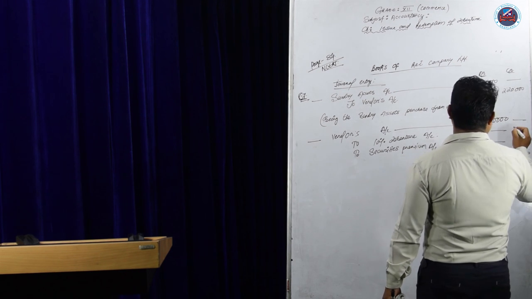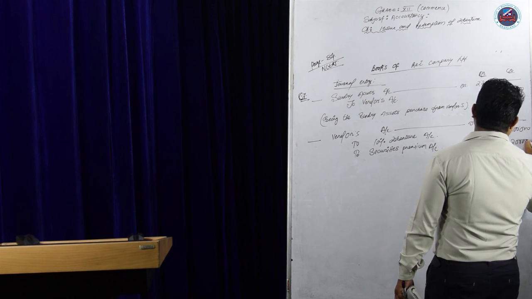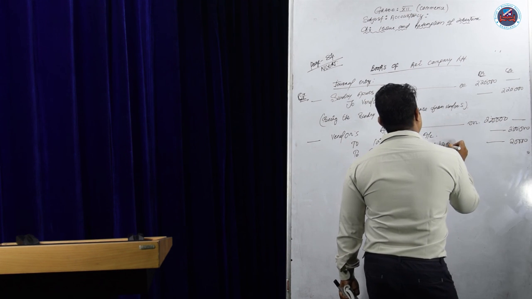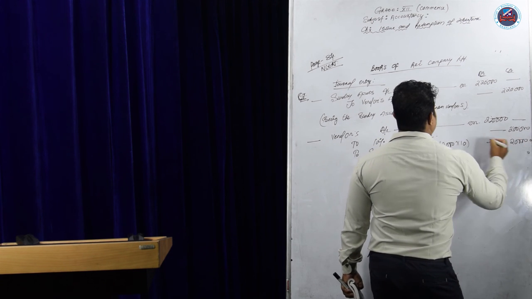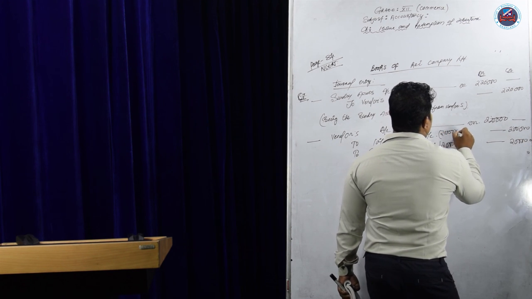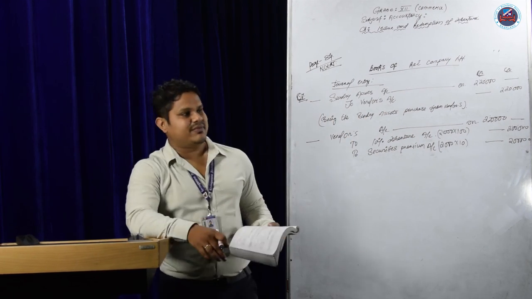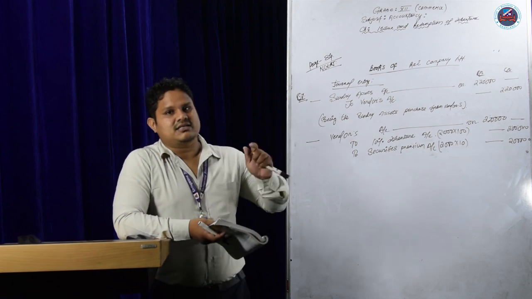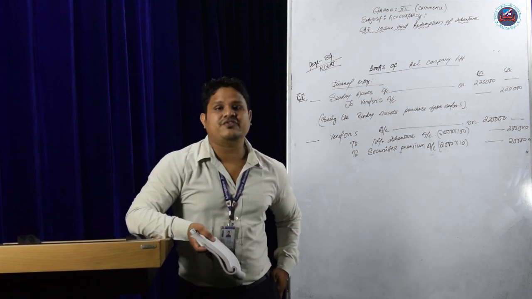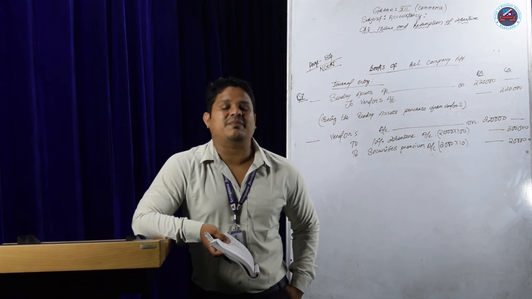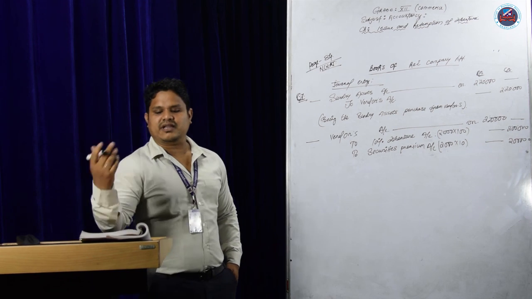Next, the debenture will be 2 lakh and the premium will be 20,000. How do we know? Because premium is 10%, 10% of 2,00,000. Next, 2,000 into 100, that will be the debenture account, 2 lakhs. Securities premium is 20,000. Okay. See, this is a question of premium. How will you know it is a question of premium? If the price is more than the face value. What is the face value? The price of each debenture. Already you know.